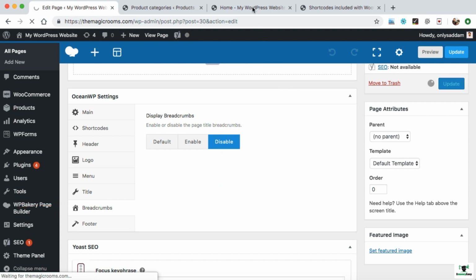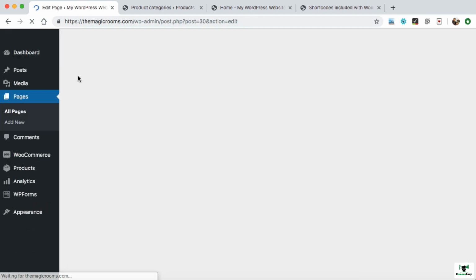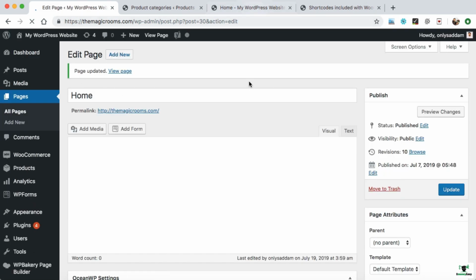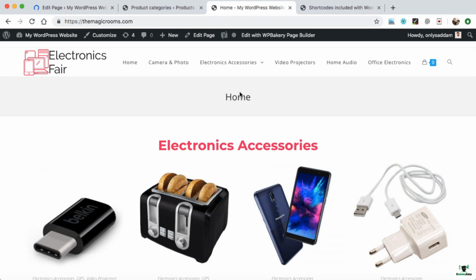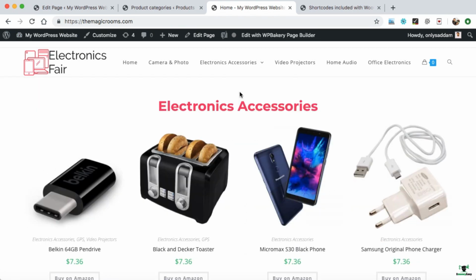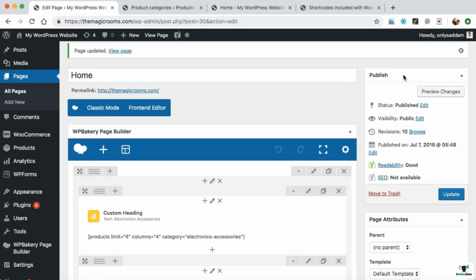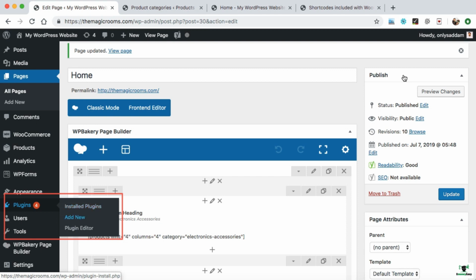So whenever you make a change, just update it and then refresh the home page so that you can see whether the changes you have done are reflecting onto the front page or not. Here we go. So we can see the page title and page title bar has been completely removed. Now, in order to create the banner slider, firstly we need to install a plugin. So let's go back to the backend. Here under the plugins, click on add new.